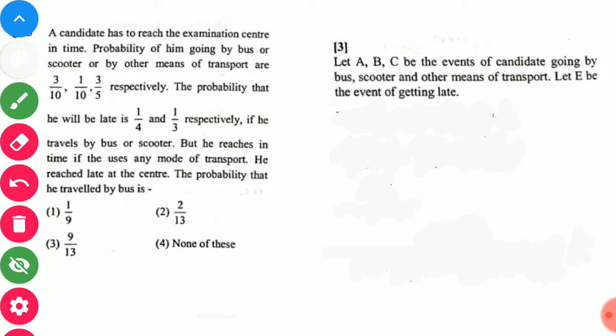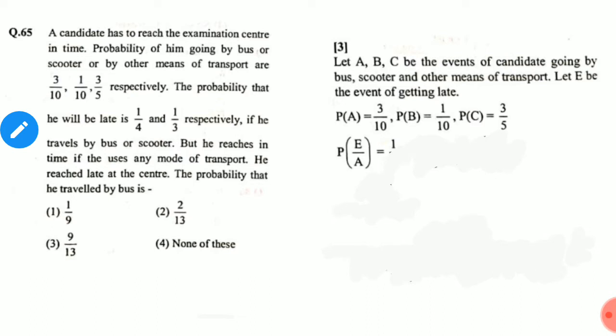Now, given in the question, the probability of A, going by bus, is 3 by 10, the probability of B, going by scooter, is 1 by 10, and the probability of C, going by other means of transport, is 3 by 5. E is the event of being late.